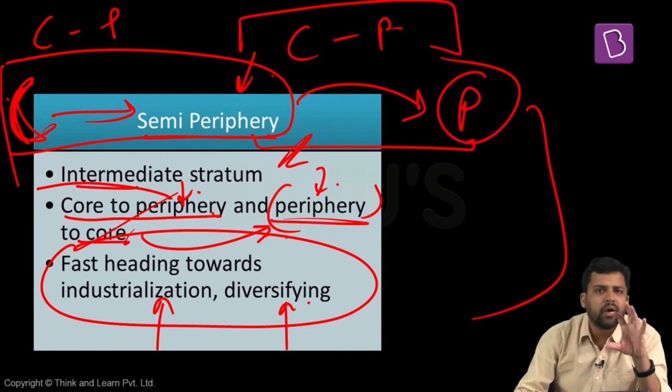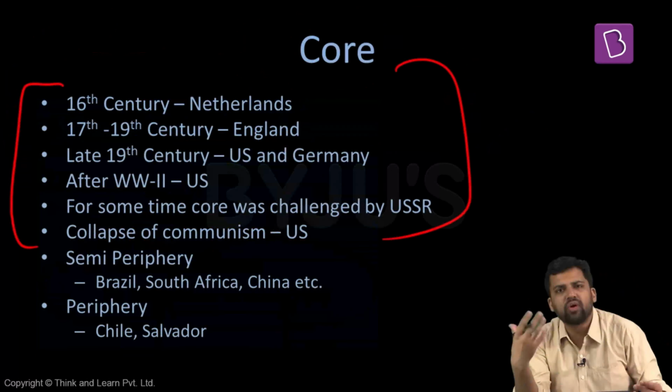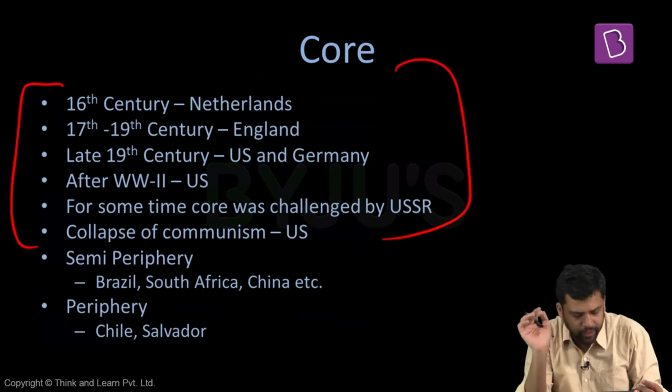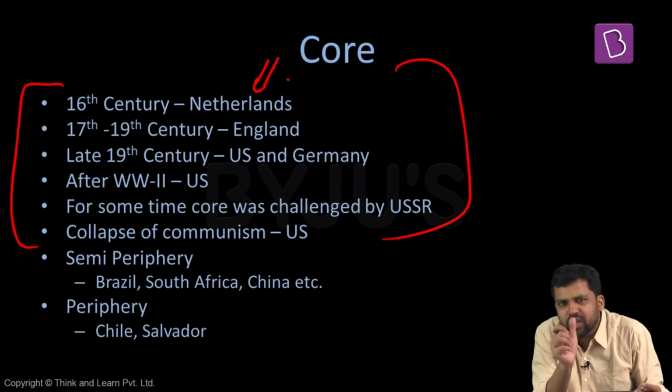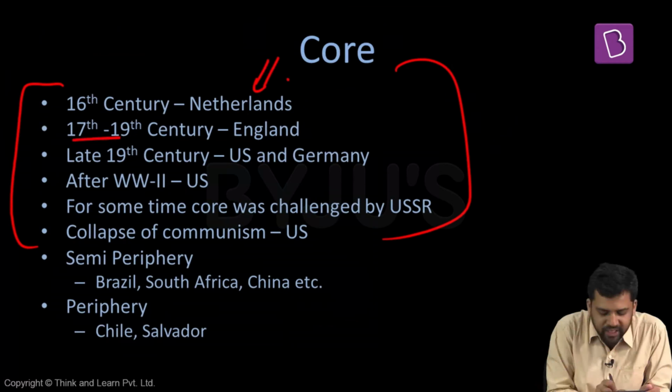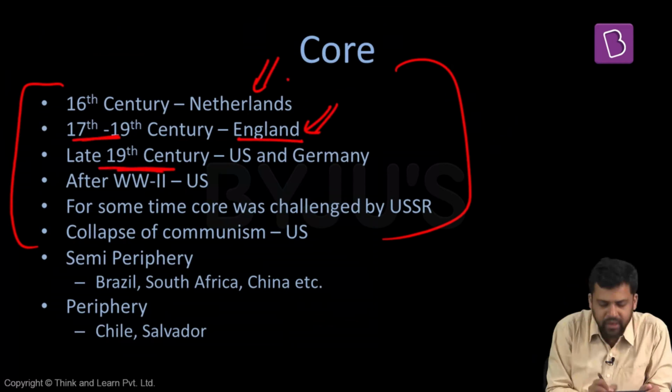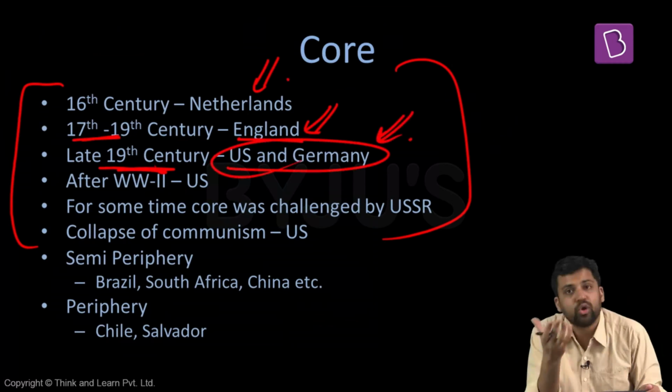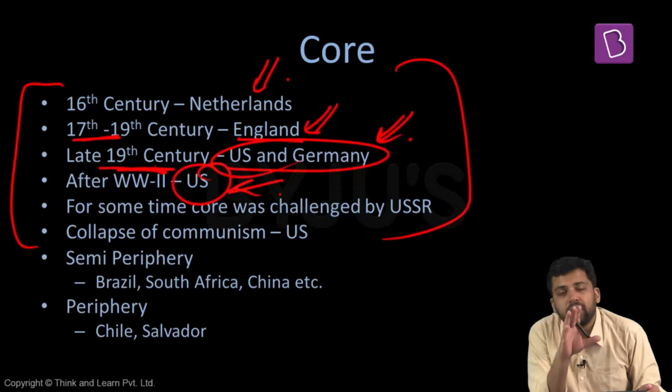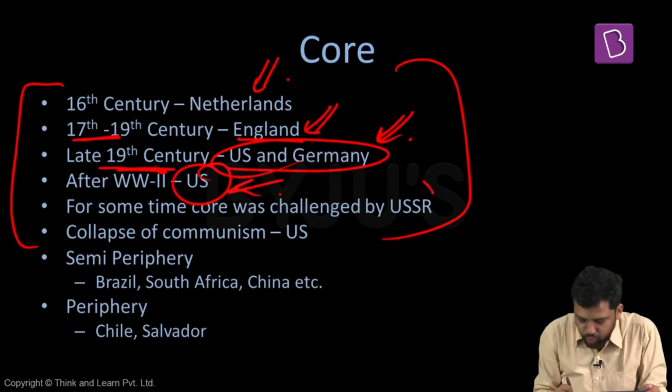Now the question is, which are the core countries, which are the semi-periphery countries, which are the periphery countries? So Wallerstein says that the composition of these countries can change. There can be some fluidity here. For example, in the 16th century, the core consisted of the Netherlands. They were the ones in the core. In the 17th and 18th century, it was England, the United Kingdom. In the later part of the 19th century, the US and Germany. Germany also started dominating. But after World War II, it was the United States. For some period of time, it was also challenged by the USSR.